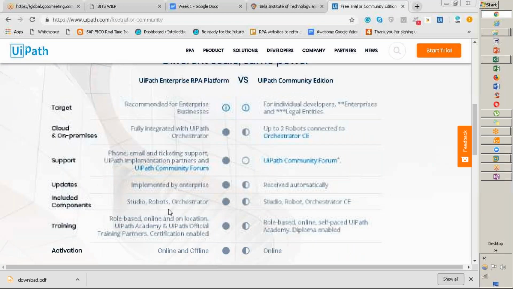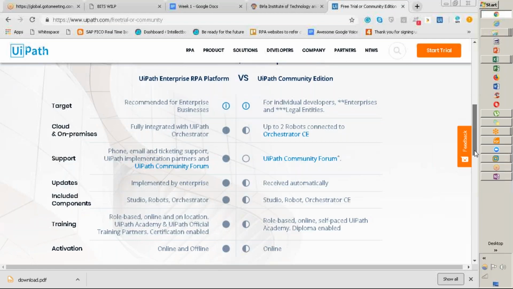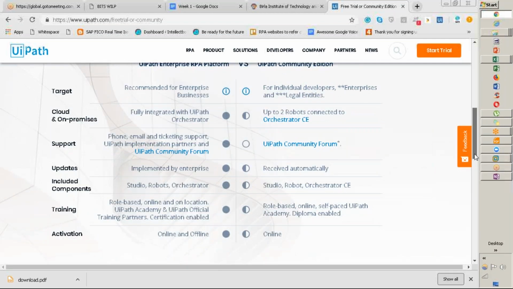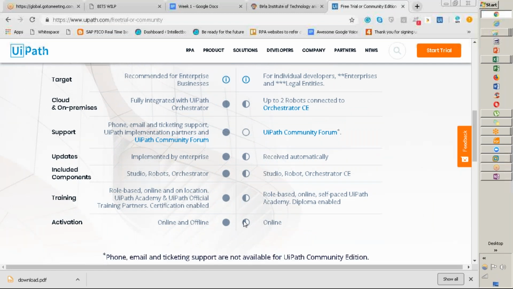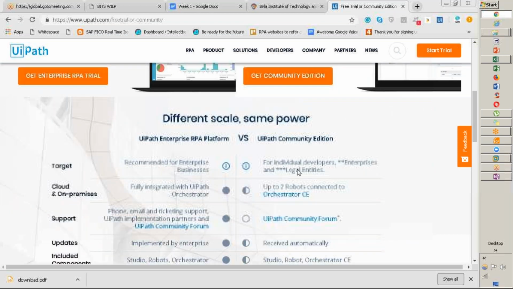It includes the components studio, robot, orchestrator. Here also you will find all this, but the features will be half. You can see it here, so it is clearly mentioned. Now online and offline: enterprise is both online and offline, and community is only online. So this is the core difference. What else? Recommended for enterprise business, individual developer, enterprise and legal entities.